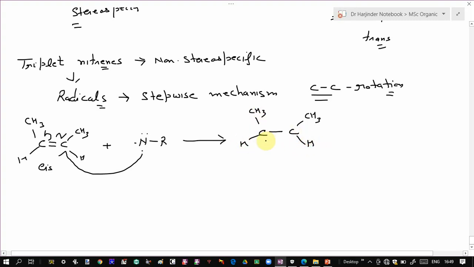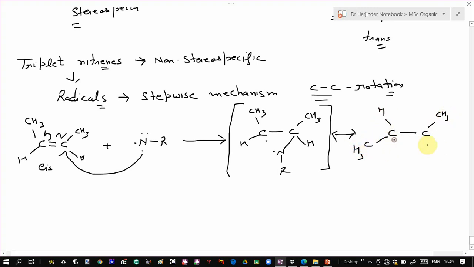So you have a single electron over this nitrogen, and R. So this is a diradical intermediate. Now since there is a carbon-carbon single bond over here, this bond can rotate, and if this bond rotates, it can give rise to another intermediate. So hydrogen comes over here, methyl over here after rotation, and in fact this one is more stable. So both intermediates are possible.